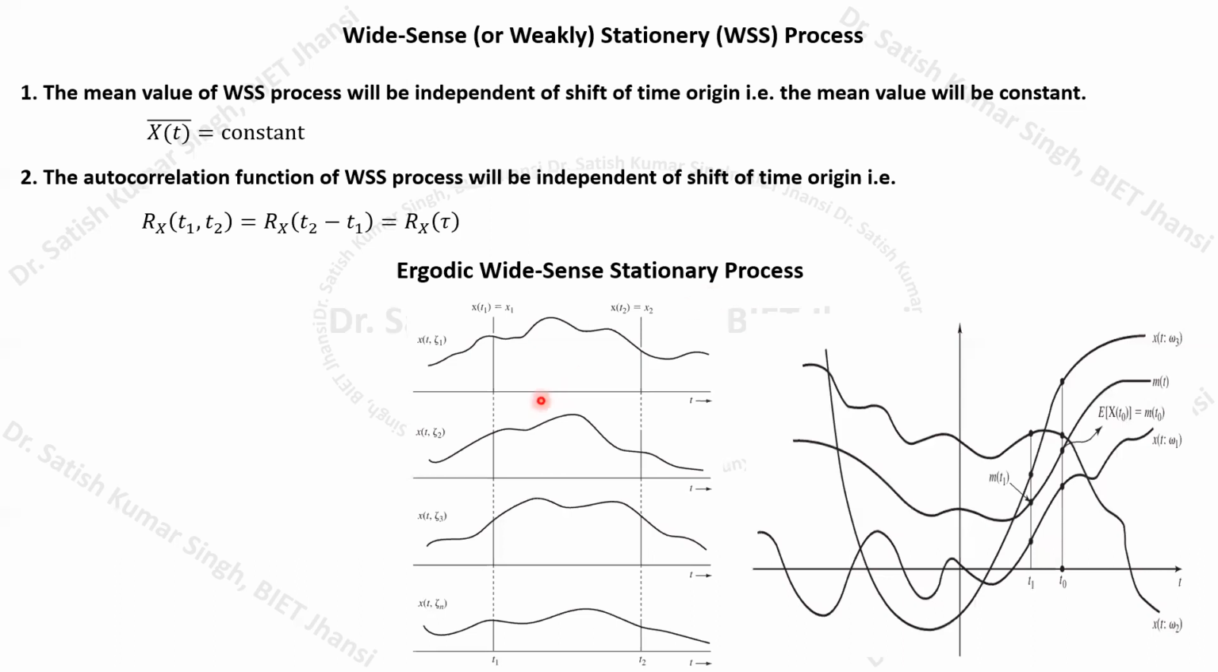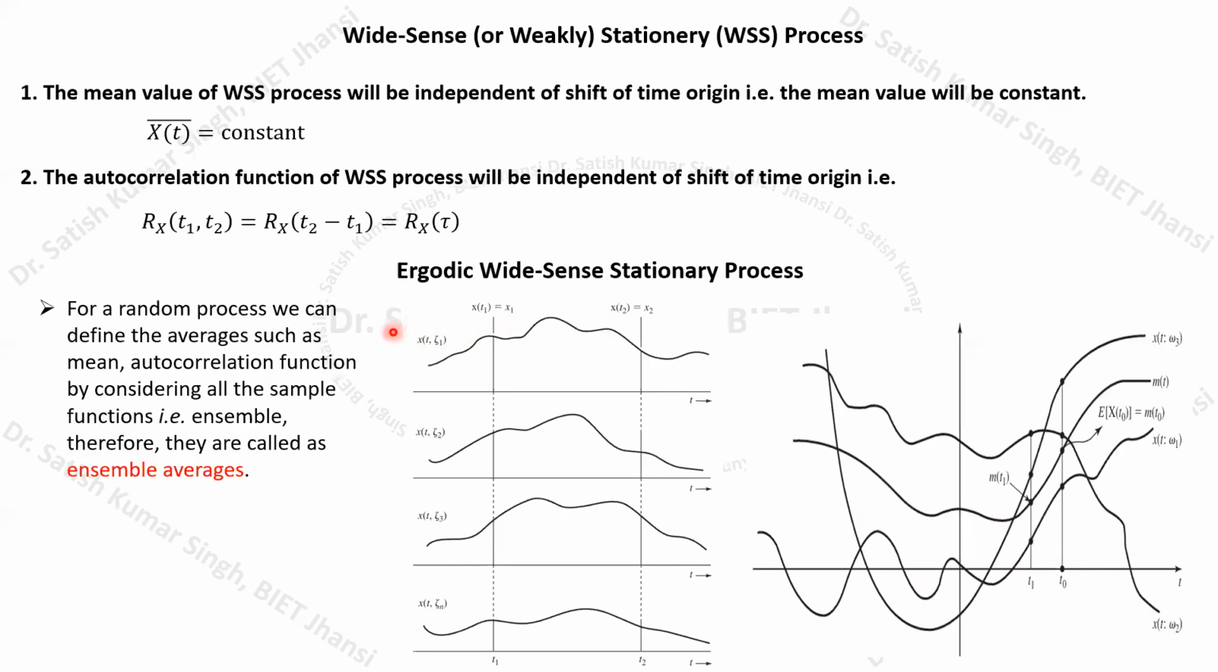Now just to come back to the ergodic wide sense stationary process. In the ergodic wide sense stationary process, we normally have the ensemble average. I have already explained what the ensemble average is. For a random process, we can define averages such as the mean and autocorrelation function by considering all the sample functions, that is the ensemble, and therefore they are normally known as the ensemble average.